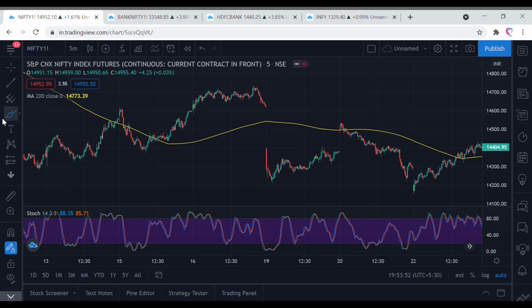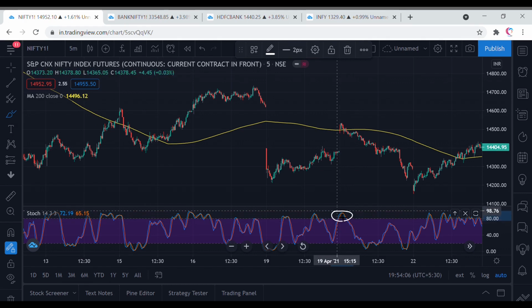Here we can see the price is below the 200-day moving average, so we will only look for shorting opportunities. As you can see, the price has gone into the overbought zone.